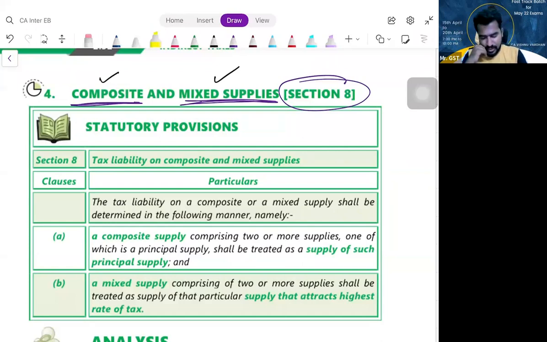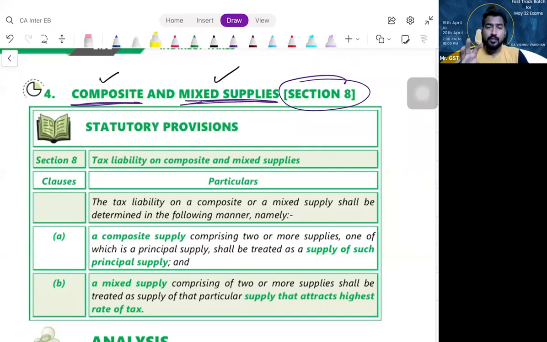Now the question arises: are you getting some bundled supplies, yes or no? Is that bundle naturally bundled in the ordinary course of business or not? Yes, sir. How can I say whether it is naturally bundled or not? That depends upon how the competitors are providing it, how I am expecting it, how they are advertising it. Based upon all these things, you will understand.